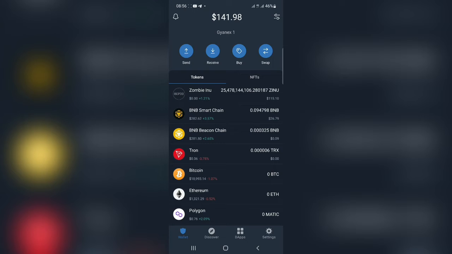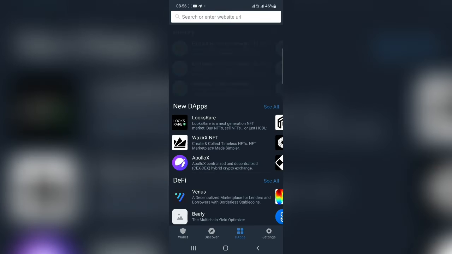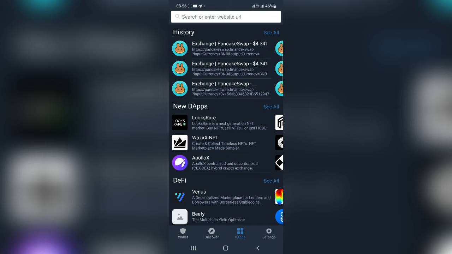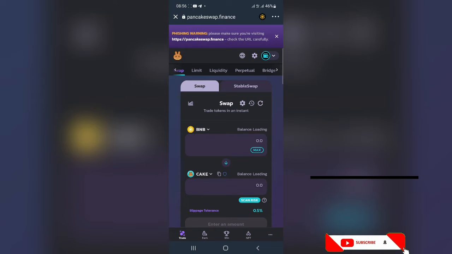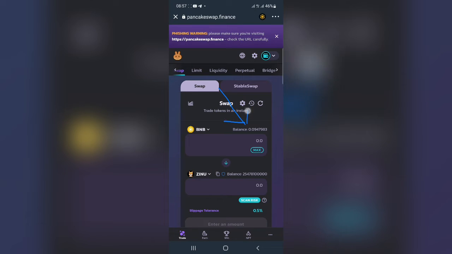So let's go. You go to dApps, you go over here, you click over there. As you can see, I already have Pancakeswap, so you can have it already over there. So I'll click on it. If you go there, you see the BNB over there. Automatically you see it, and the amount that you have in BNB, you will see it there.